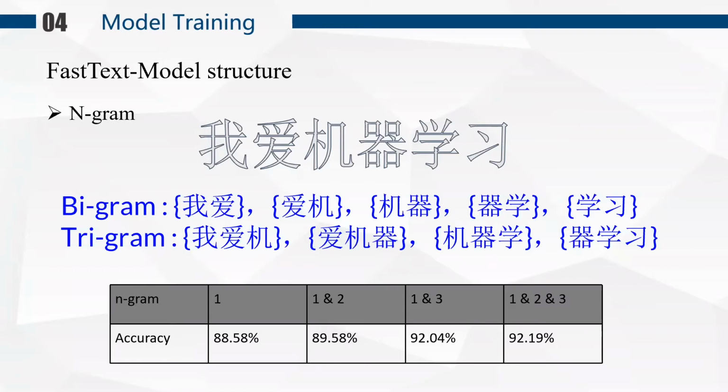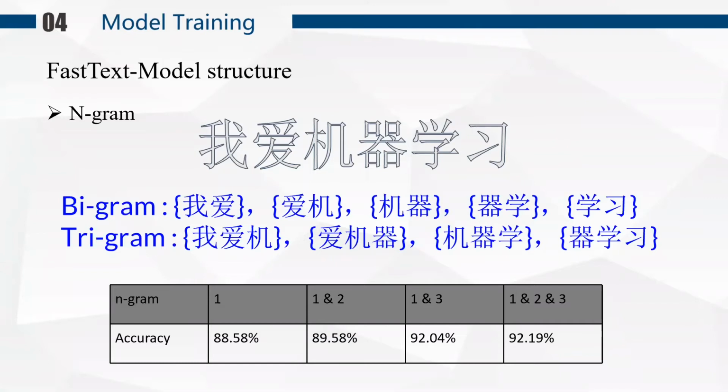Since the original space of n-grams is too large, there are more parameters that need to be estimated, and the model may be expanded. In our project, we use a hash trick, which means that n-gram information is mapped to fixed size buckets with a hash function to achieve controllable memory. And here is the example of n-grams.